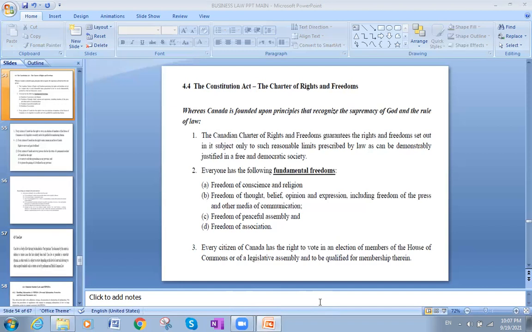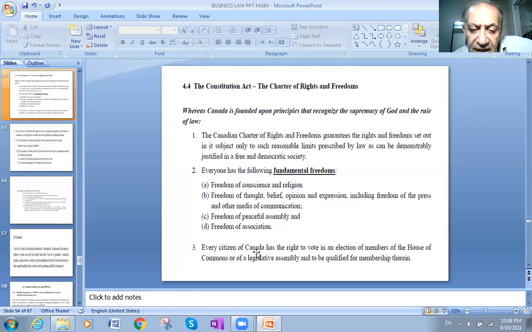Also, everyone has the freedom of peaceful assembly. So when we are demonstrating for something, we have the freedom to demonstrate and assemble, and freedom of association. We are free to form any unions or any association. Those are permitted by the Constitution under the Canadian Charter of Rights and Freedoms. And by the way, the Constitution in Canada is comparatively recent, as it was set up in 1982.